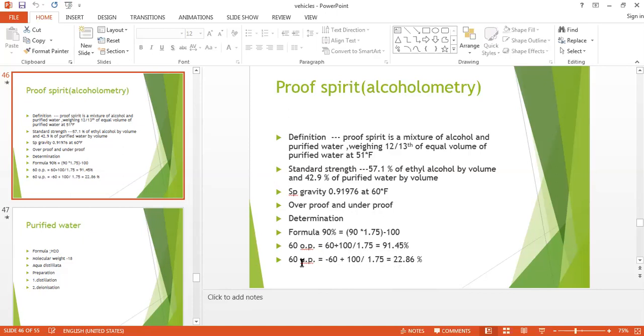So in underproof, what do you have to do? If there are 100 volumes of liquid, then in that 100 there is only 40% alcohol and 60% water, and hence we calculate percentage-wise, so that became 22.86. So this is the underproof and overproof.